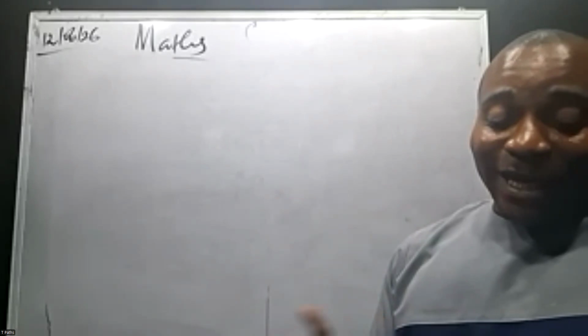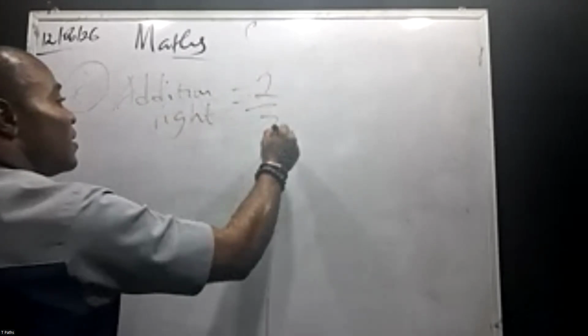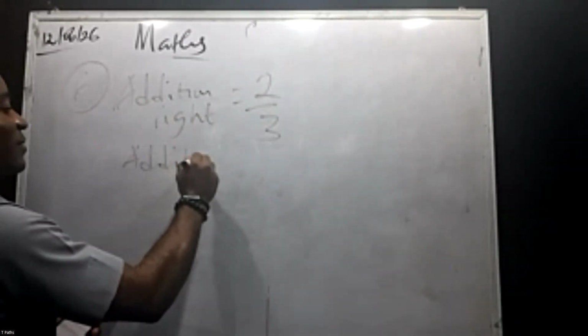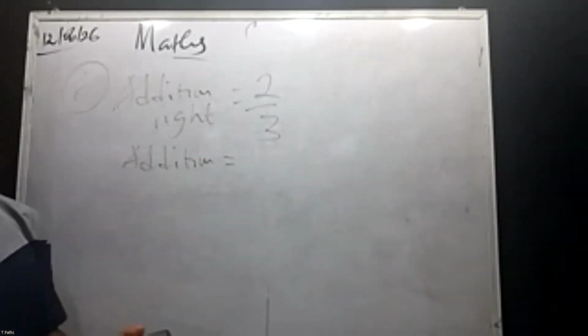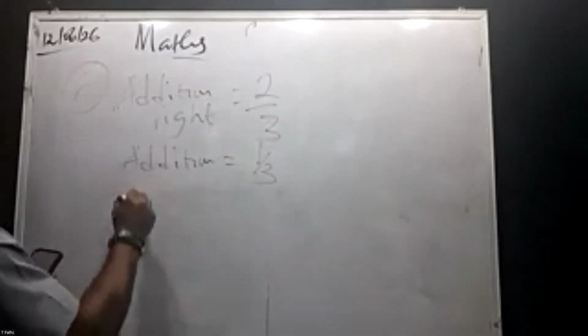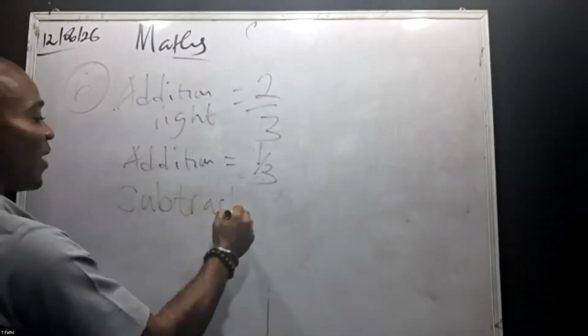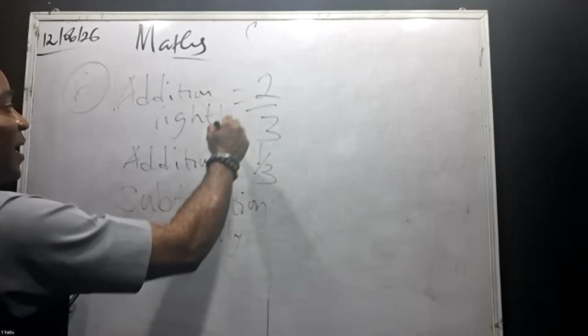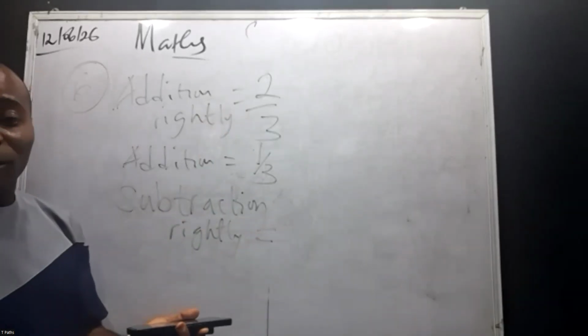Getting addition rightly is 2/3. What's the probability of getting the addition wrong? 1/3. Thank you. Then the probability of him getting subtraction rightly is given in words.